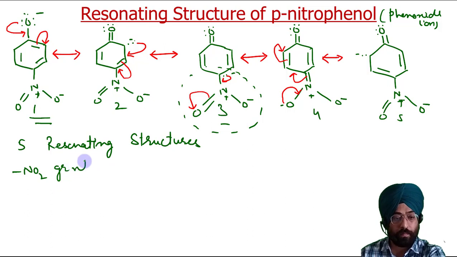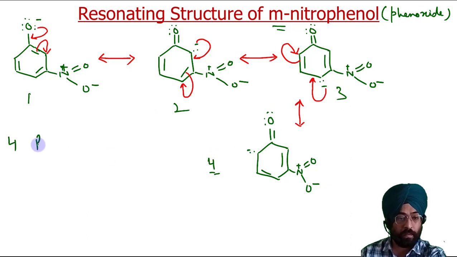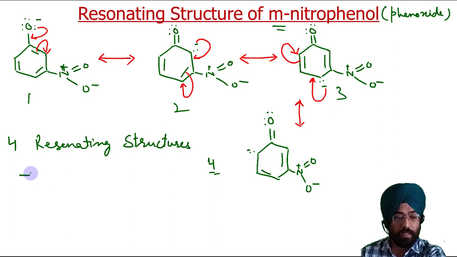Nitro group participates in resonance, whereas in case of meta-nitrophenol the phenoxide ion obtained has only 1, 2, 3, 4 resonating structures, and the nitro group does not participate in resonance.